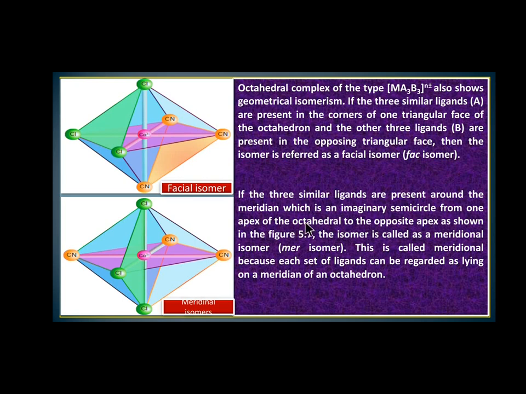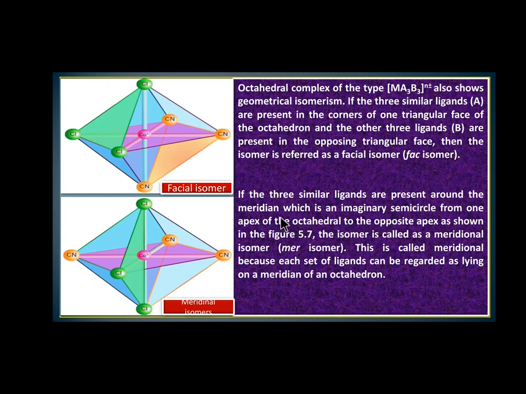Another possible isomerism is meridional isomers. If the three similar ligands in the form of metal A3B3 are present around the meridian, which is an imaginary semicircle, for example, you can imagine a line on the surface of the earth that joins the north pole to the south pole and passes through a particular place.